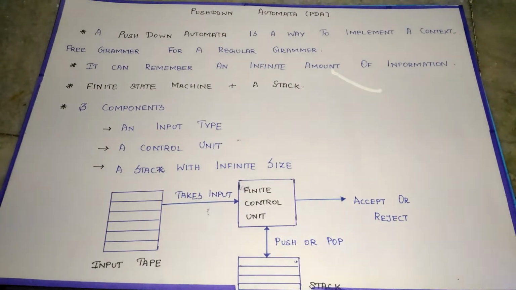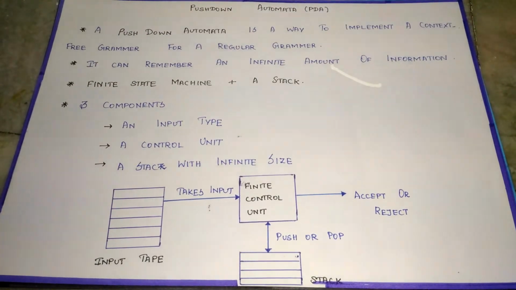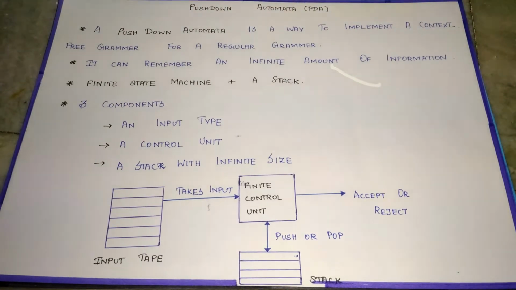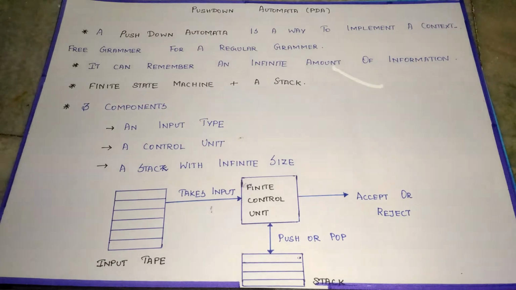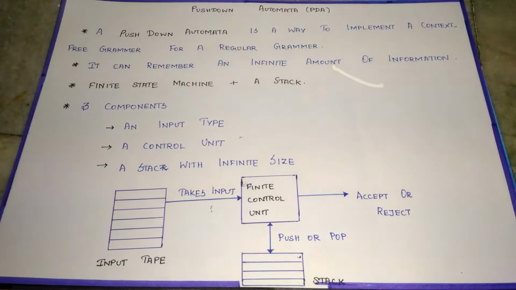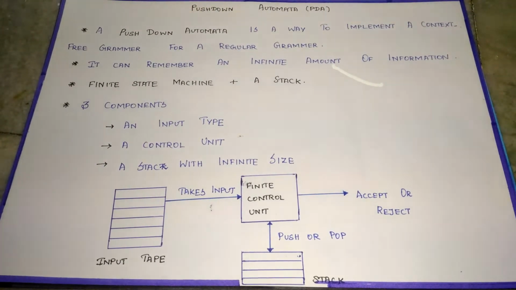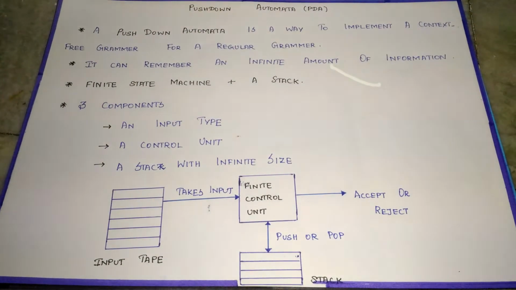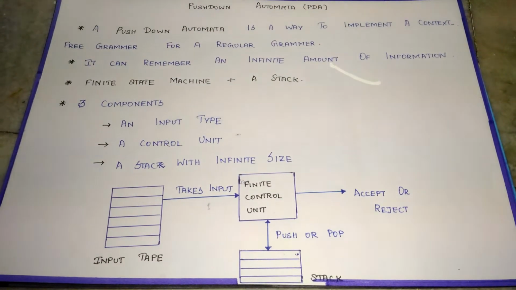A pushdown automaton is a way to implement context-free grammar. It can remember an infinite amount of information. It is a combination of a finite state machine and a stack. A stack has two operations, namely push and pop. The push operation is used to insert an element into the stack. The pop operation is used to delete an element from the stack. Another important thing in a stack is the top pointer, which points to the current top of the stack.